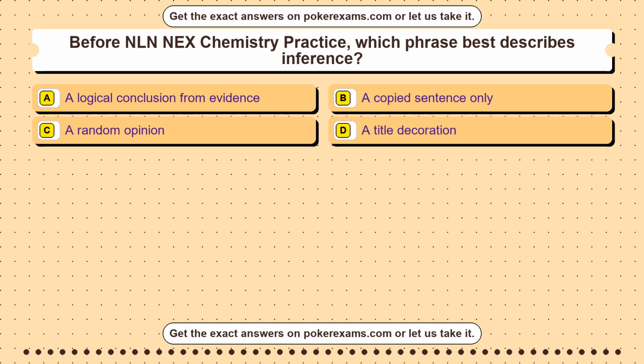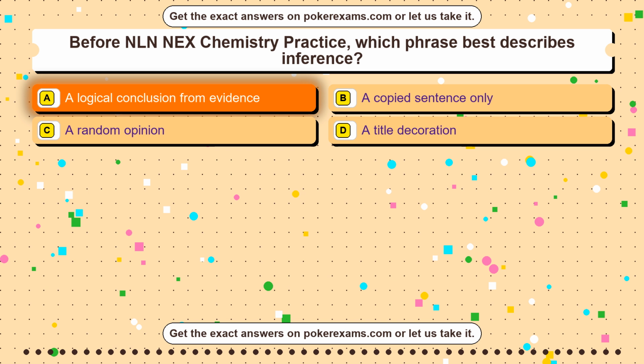Question 25. Before NLN NEX Chemistry Practice, which phrase best describes inference? Option A. A logical conclusion from evidence. Option B. A copied sentence only. Option C. A random opinion. Option D. A title decoration. The correct answer is option A.